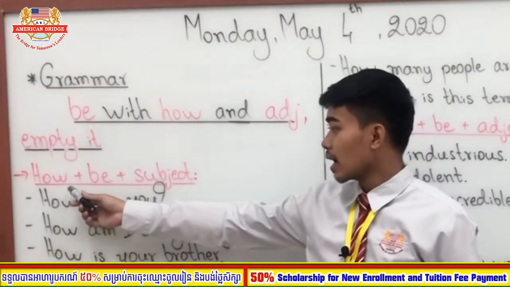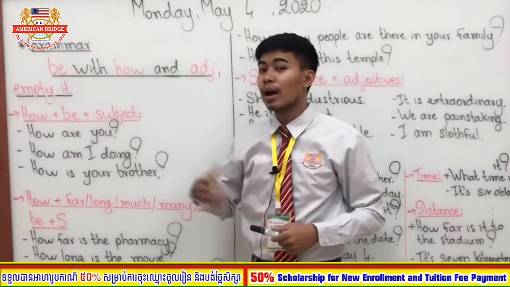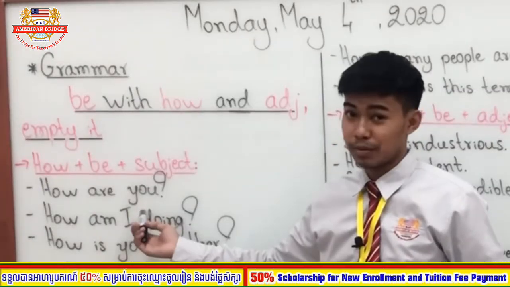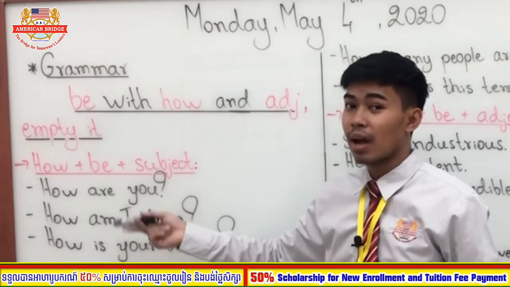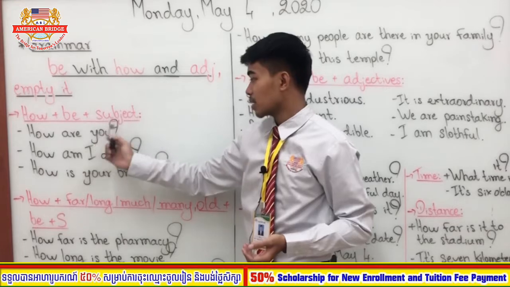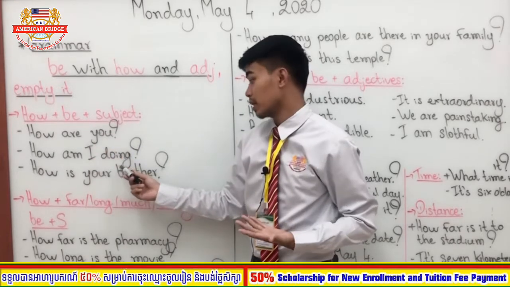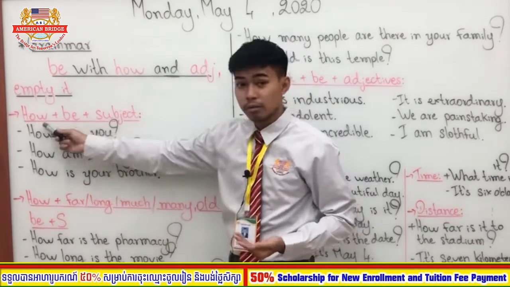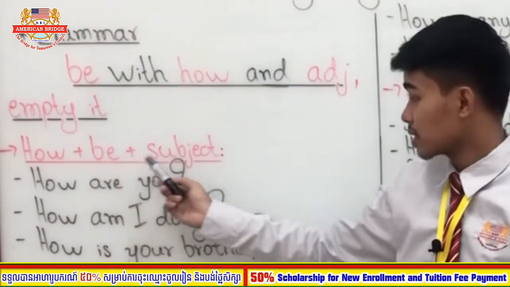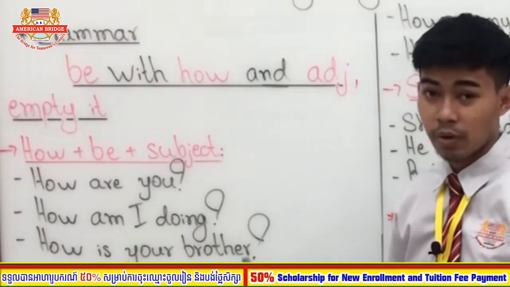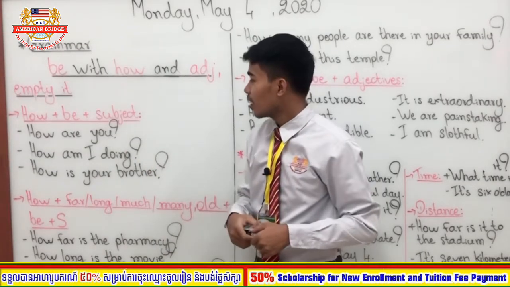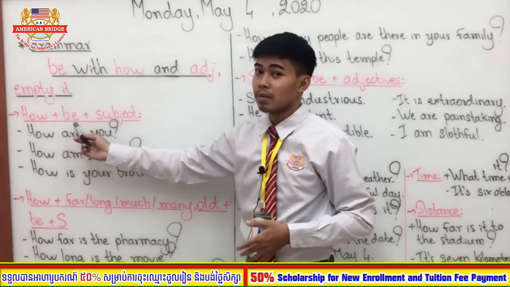So here you can see how plus be plus subject. I'm sure you know how to ask this kind of question, right? For example, how are you? You know, right? So this is how we create questions with how, verb to be, and then subject. How are you? How am I doing? How is your brother? So here, am, are, is are the verb to be, right? And the subject: you, I, and your brother. So this is very easy, right? Just want to review with you.